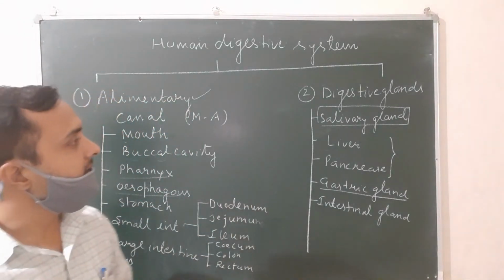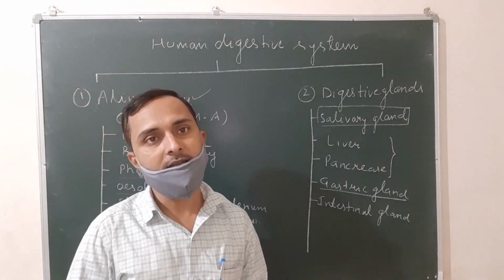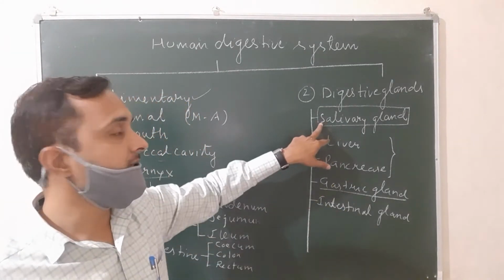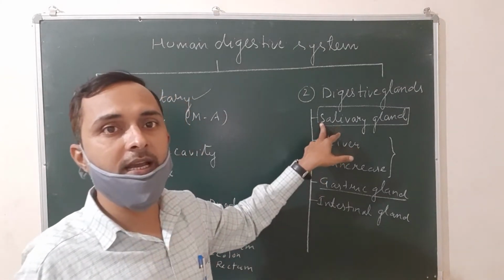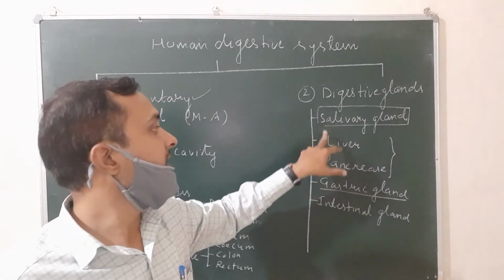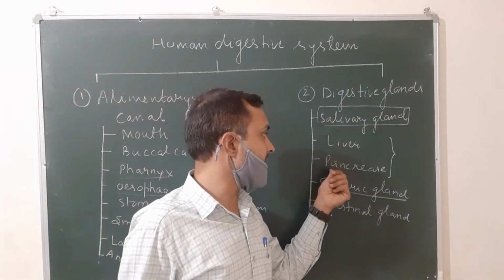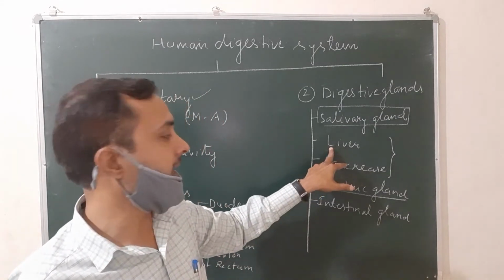There are a total of 5 glands. The first is the salivary gland, present inside the buccal cavity or oral cavity. This gland secretes a fluid called saliva, which contains a digestive enzyme known as ptyalin or salivary amylase. The liver secretes a fluid called bile.